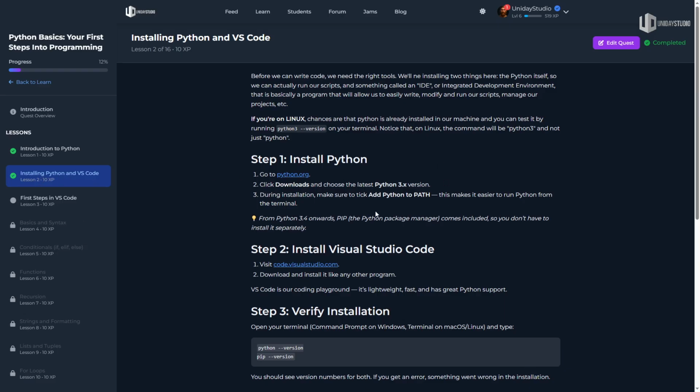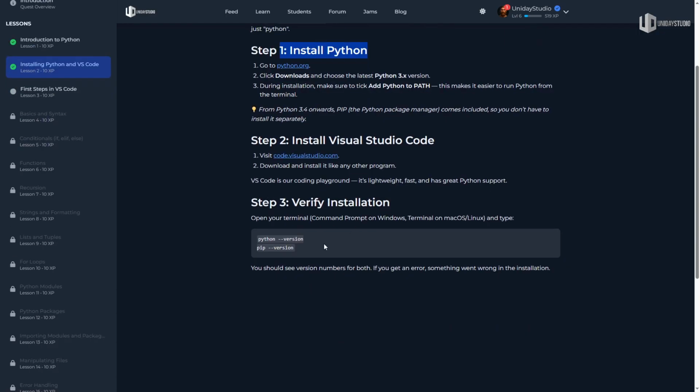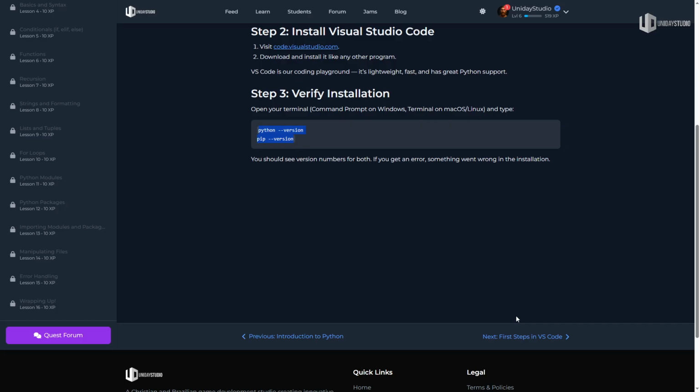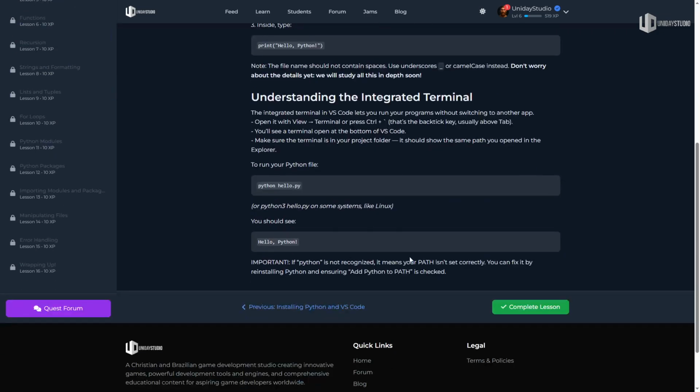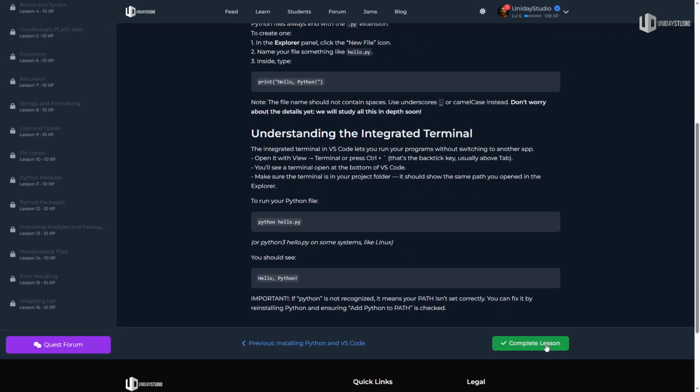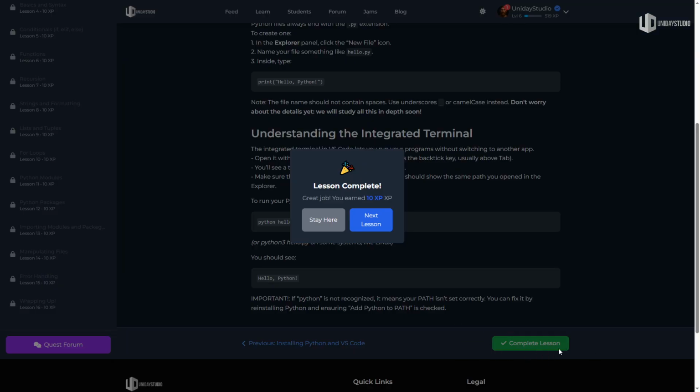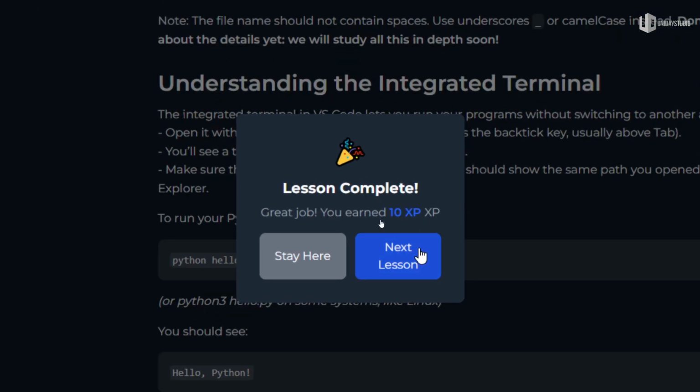So installing Python and Visual Studio Code, it will go ahead and explain to you how to install everything, how to test to see if everything is working. And then if you go to next, first steps into Visual Studio Code, it will do a quick introduction to Visual Studio Code. Very simple. We can complete the lesson, and every time you complete, as you can see, you earn experience. So this is pretty cool.